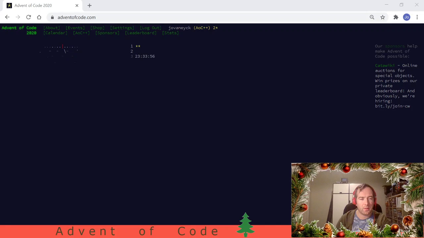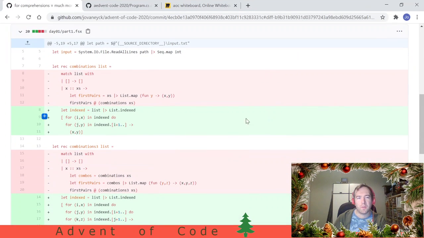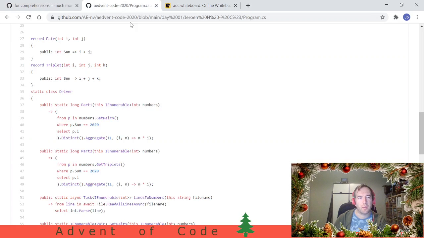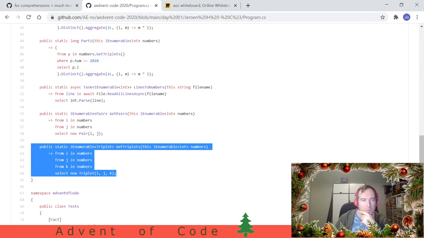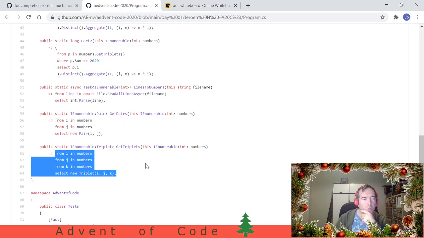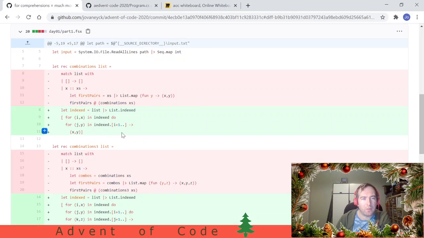Or maybe before we start, I want to go back to day 1. I saw some code from my colleagues who are doing it in C#, with the new syntax with record types. Their solution for building all the combinations from yesterday was really interesting, because it's this really elegant LINQ statement from select, and I thought, whoa, that's a lot more elegant than my recursive and mutually recursive functions. So I went back to my F# implementation,